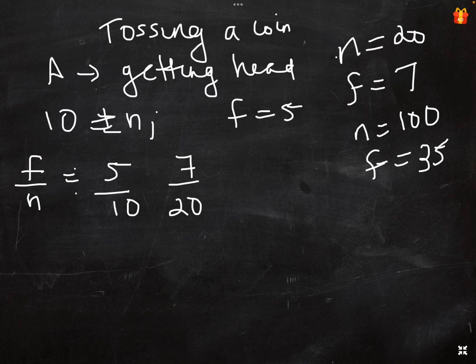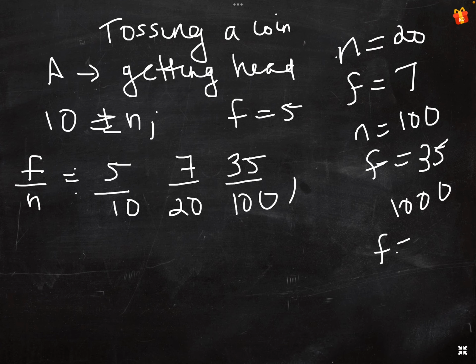Then the frequency ratio is 35 by 100. Then we repeat it 1000 times and count the heads, f is equal to 360. Then the frequency ratio is 360 by 1000.